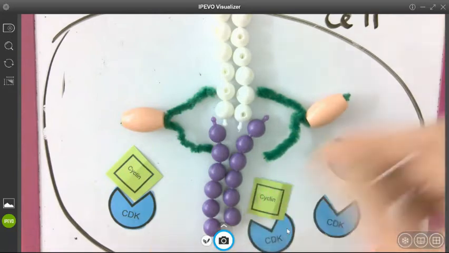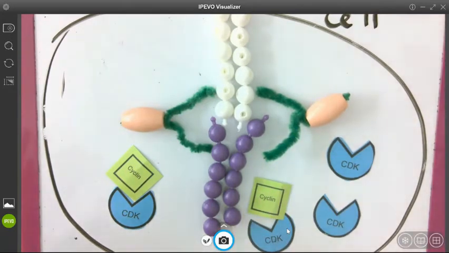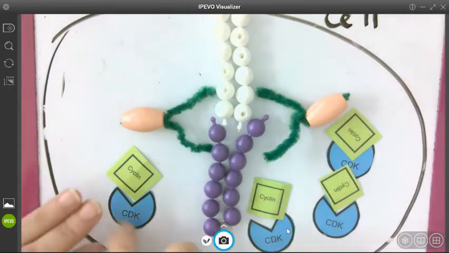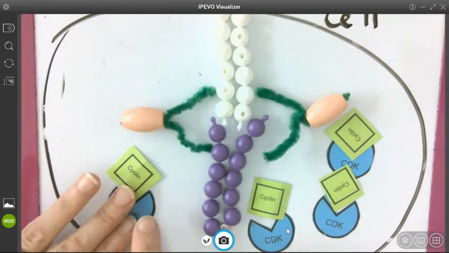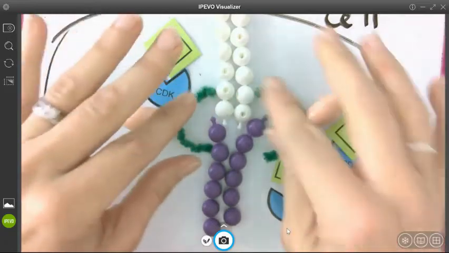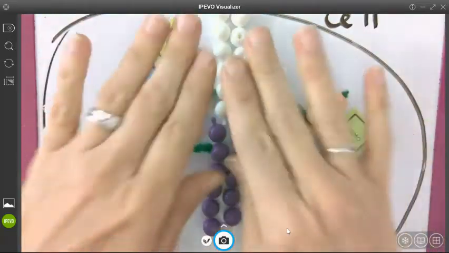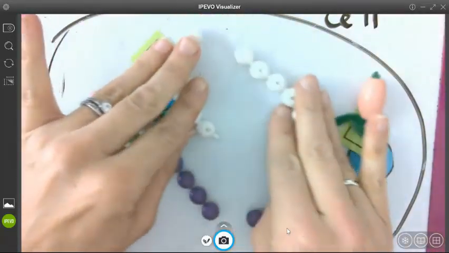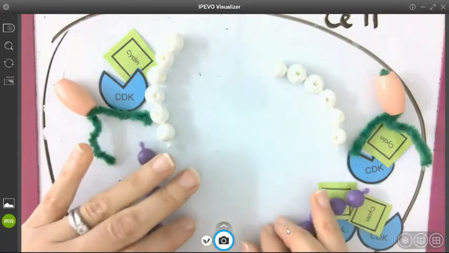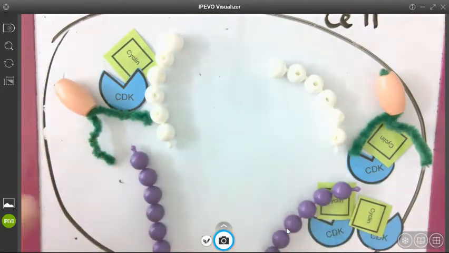The M cyclin joins with the CDK to form this M complex, right? And then once we have enough M complex, MPF, that phosphorylates enzymes, causing the spindle fibers to shorten, pushing us from metaphase to anaphase. So this only happens if we have enough, and then of course we have,